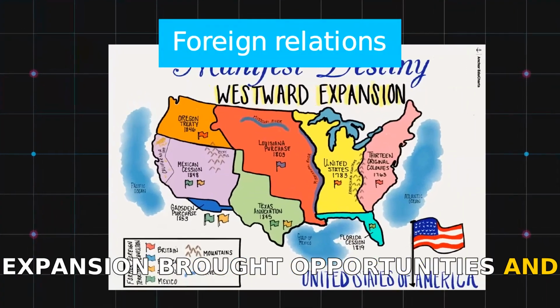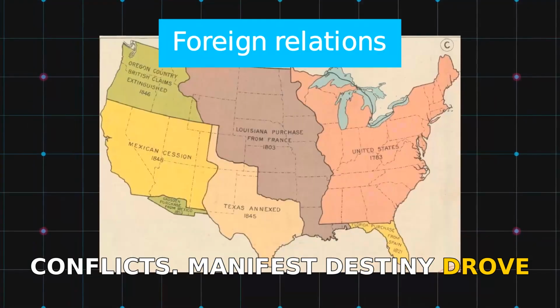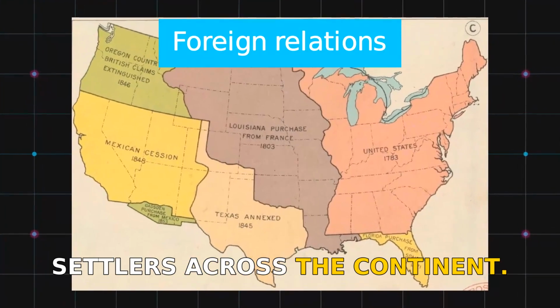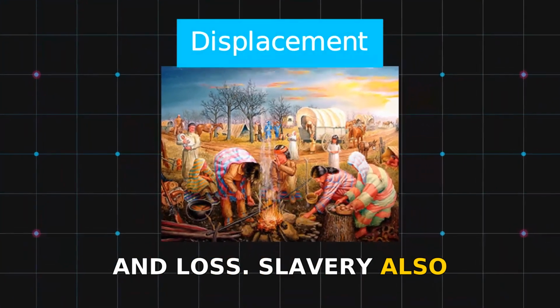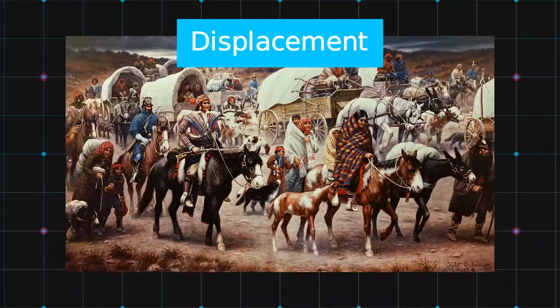Westward expansion brought opportunities and conflicts. Manifest destiny drove settlers across the continent. Native Americans suffered displacement and loss. Slavery also cast a dark shadow over the nation.